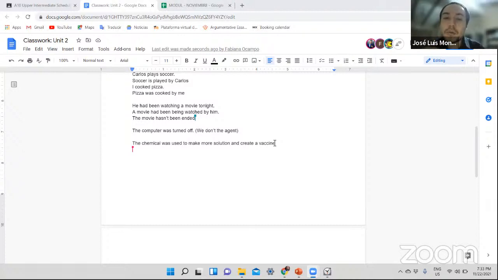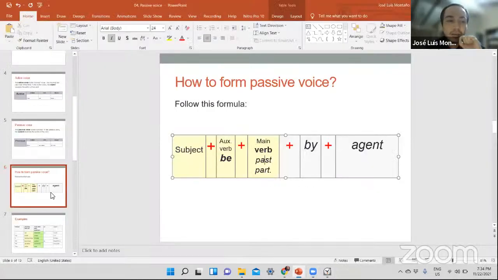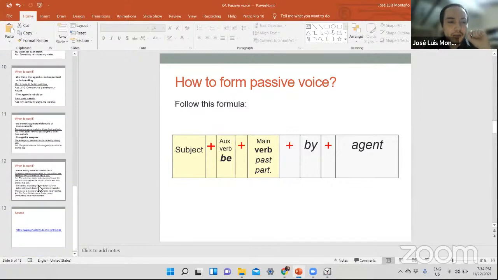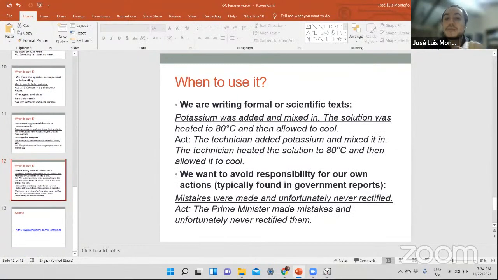Now, when you talk about solution, are you talking about something that is part of that chemical, or you're talking about a solution in general? Part of chemical. Okay, I agree with that one then. The second one, Jose, to make it clear, and you can write an example now if you want, is in this example over here, it says, mistakes were made and unfortunately never rectified.